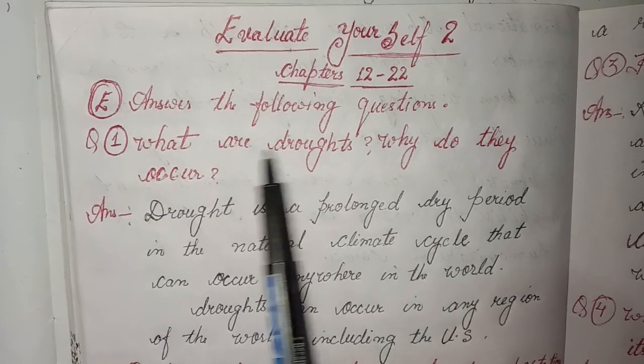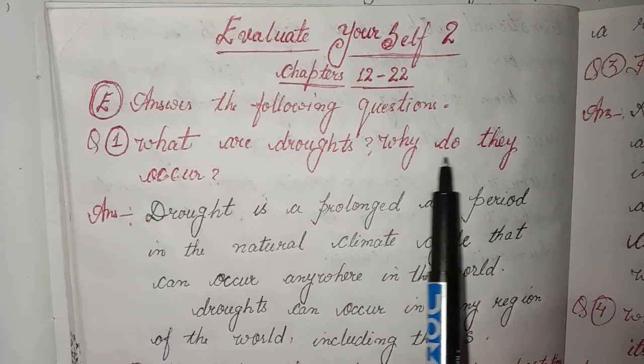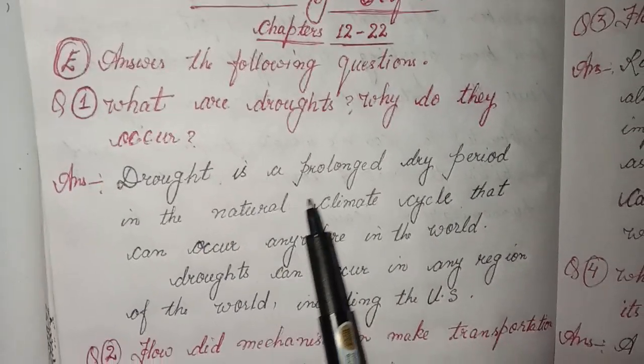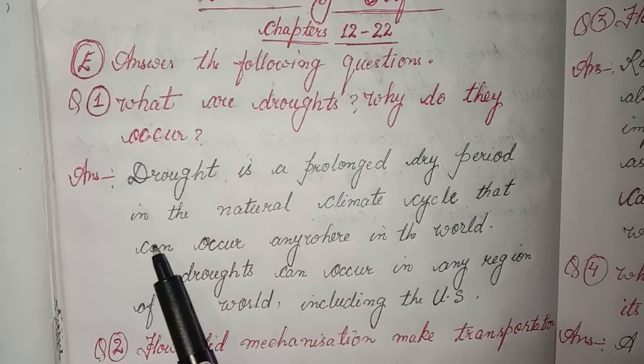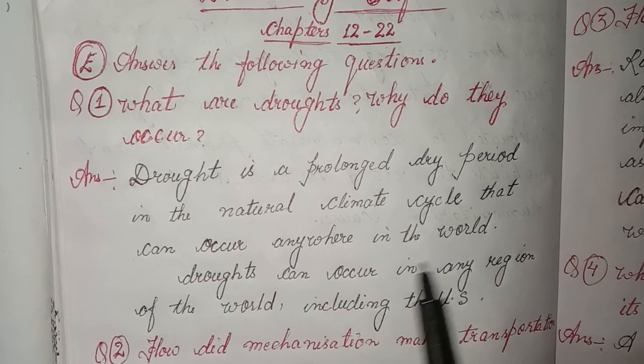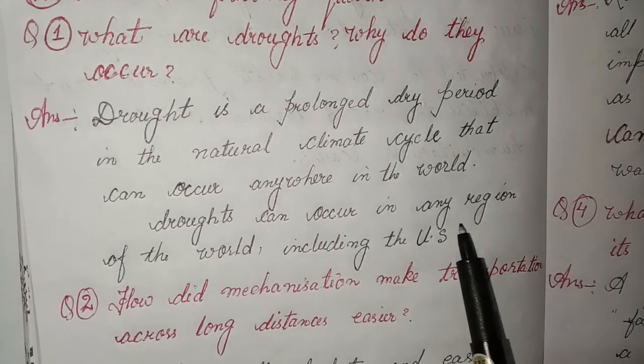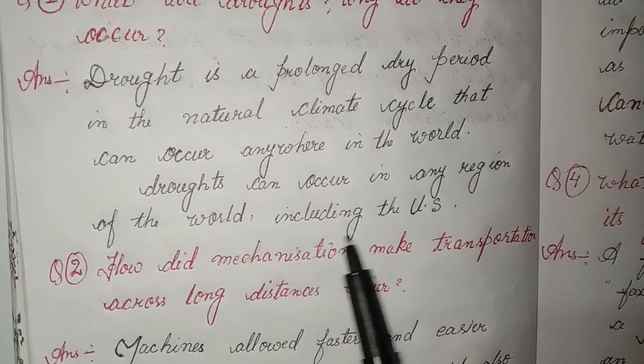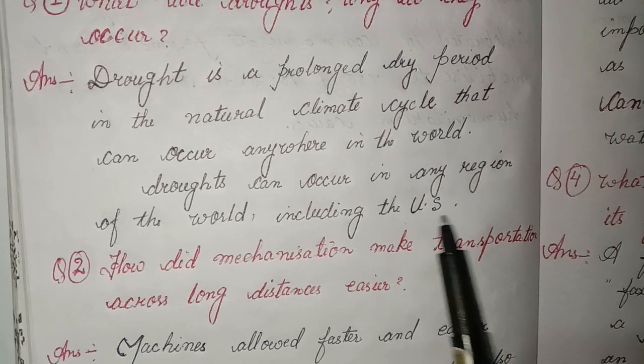Evaluate yourself. Second, answer the following questions. First, what are droughts? Why do they occur? Answer: drought is a prolonged dry period in the natural climate cycle that can occur anywhere in the world. Droughts can occur in any region of the world, including the US.